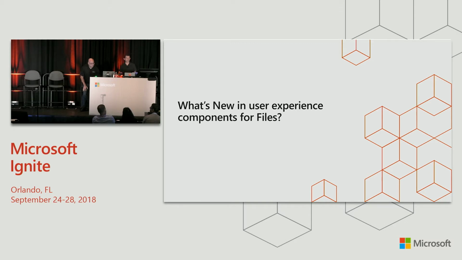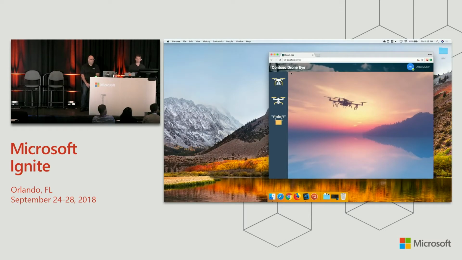But what if you already have a full page app that your users live in, and you want to integrate that with the data in Office 365 as well? Well, as you know, we have the Office UI Fabric React components that let you build your own UI that looks just like ours to integrate with our REST APIs. But that's a lot of work that you need to do and put together.